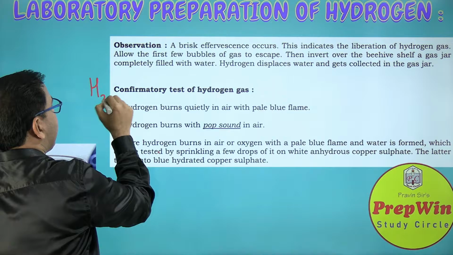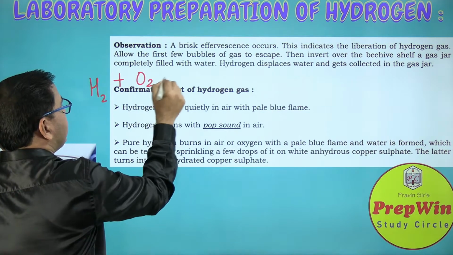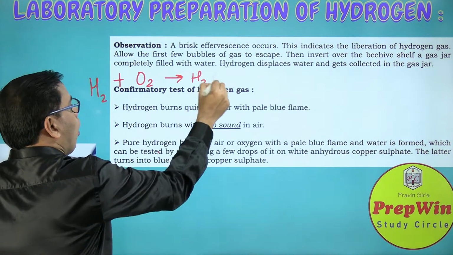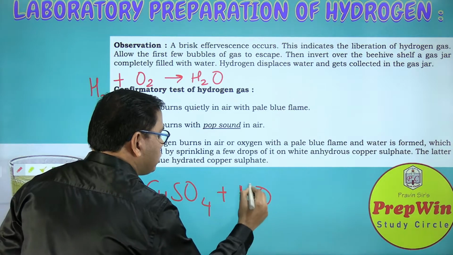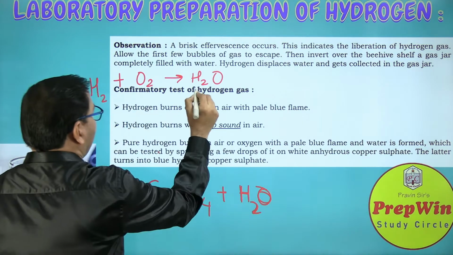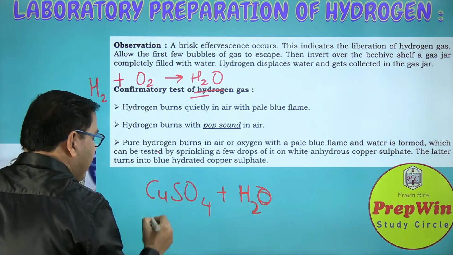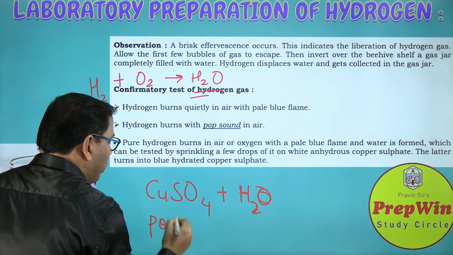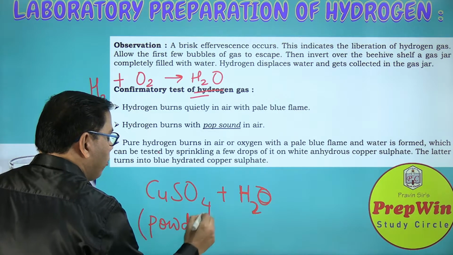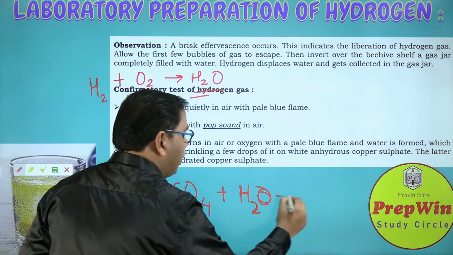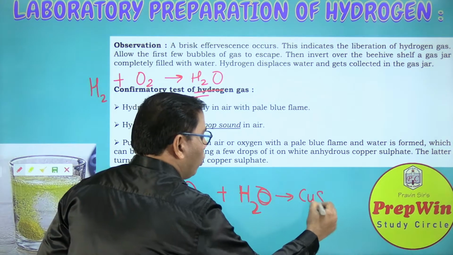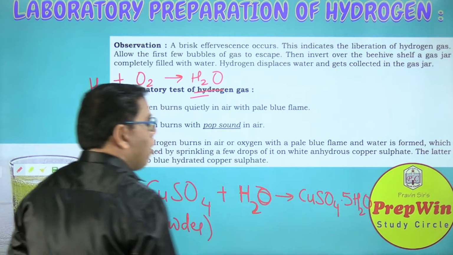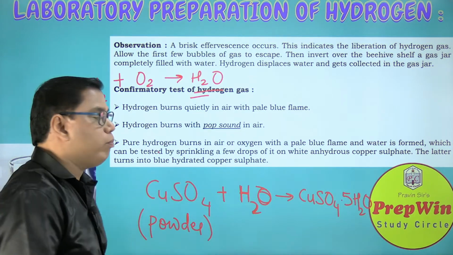You can allow this hydrogen gas to combine with the oxygen to form water. When you sprinkle this water so formed on anhydrous, meaning powdered, copper sulfate, they will combine to give you crystals of copper sulfate, which is also called blue vitriol.